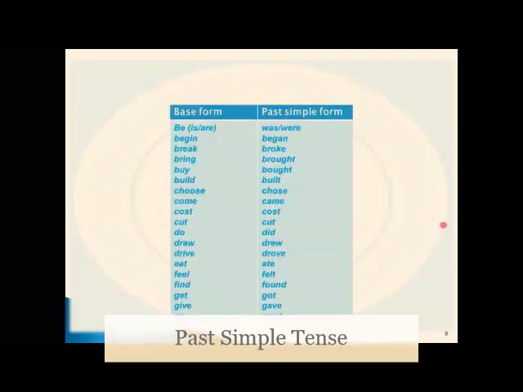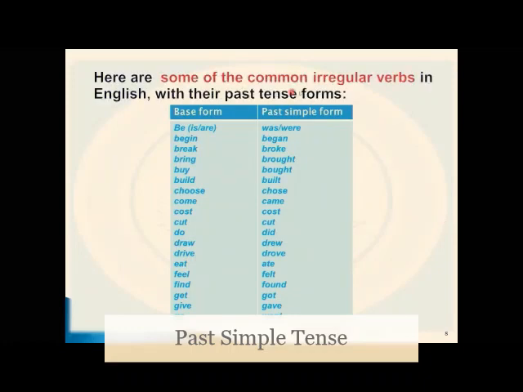Okay, so here are some of the common irregular verbs in English with their past tense forms. The first column is the base form, and the second column includes the past simple form. As we mentioned before, from is we have the past was, not ised.